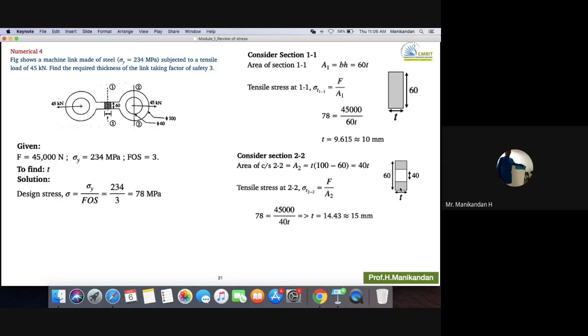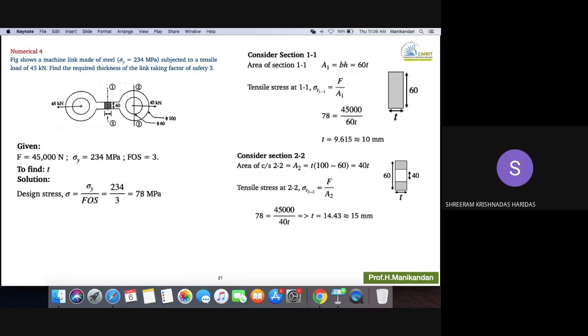Now tensile stress at section 2.2 is F by A2. So 45,000 by 40 T is equal to 78. T is equal to 15. Now we got two thicknesses. At section 1 we got 10 mm, at section 2 we got 15 mm. Now you should tell me which thickness to choose. 15 mm, sir.